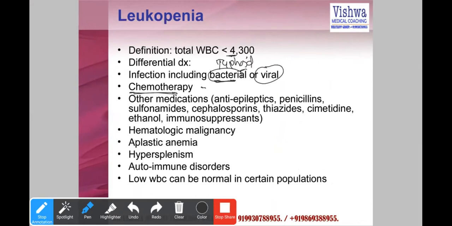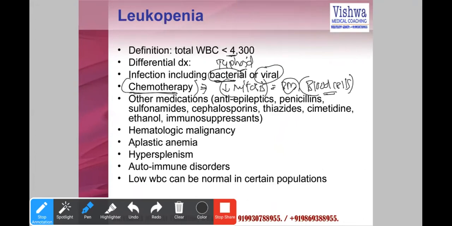Chemotherapy is one of the very important causes, because chemotherapy reduces mitosis, and mitosis is happening in the bone marrow in the formation of blood cells. So chemotherapy reduces WBC count and platelet count, temporarily at least.